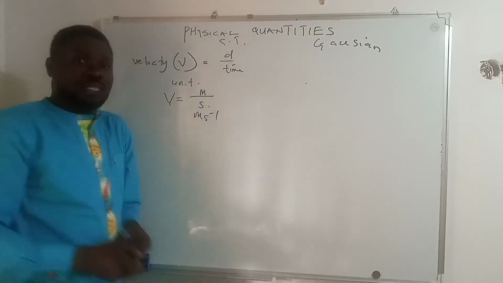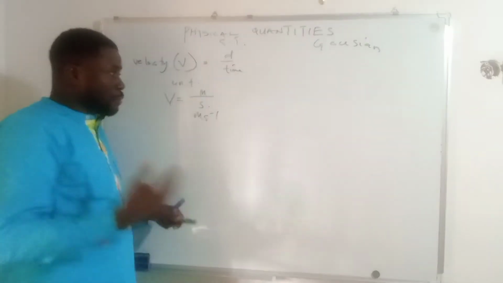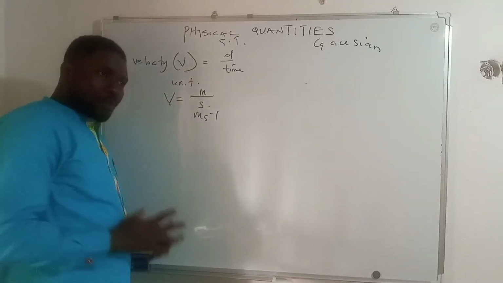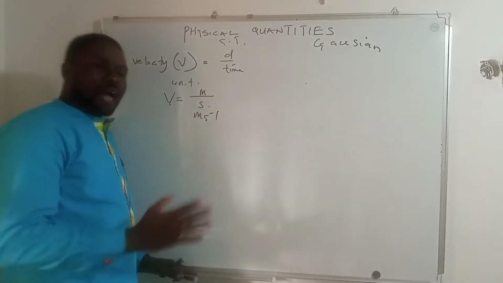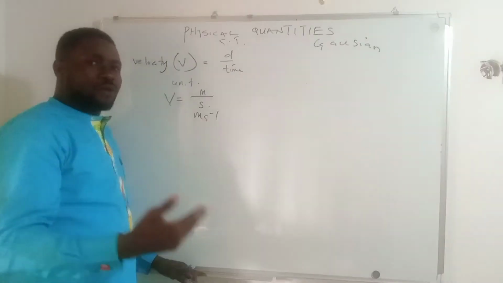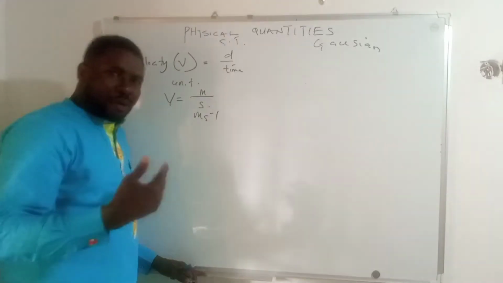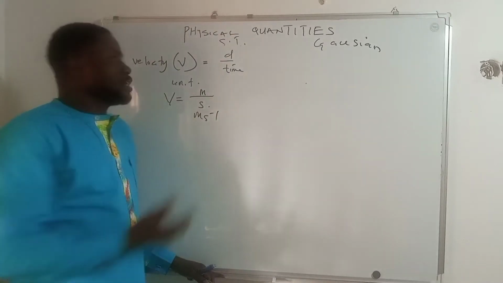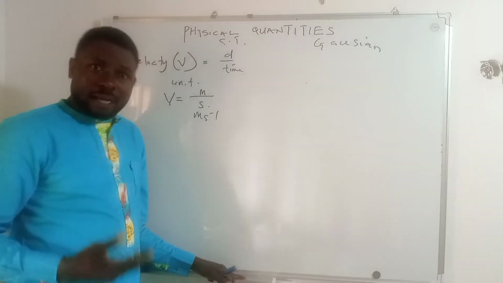You see that this unit is a derivable unit. We were able to explain how this unit came about from the formula. So it means that for all derived quantities, there is just no way you can get their units except by recalling or remembering their formulas. Now this is velocity. Let's take another one, acceleration.